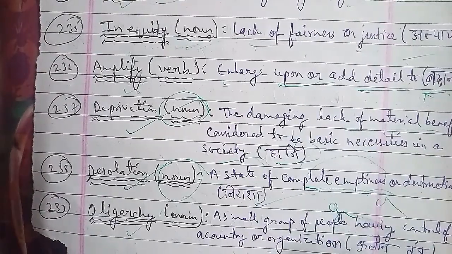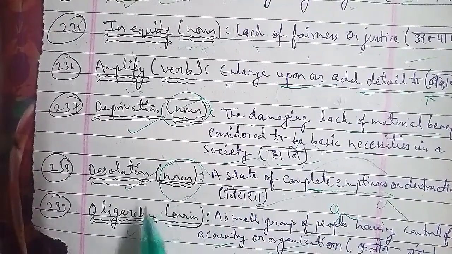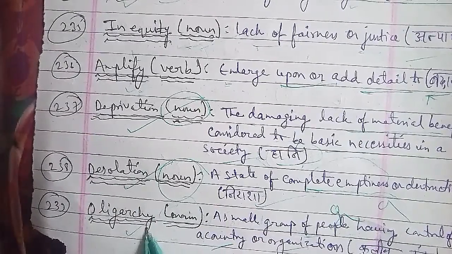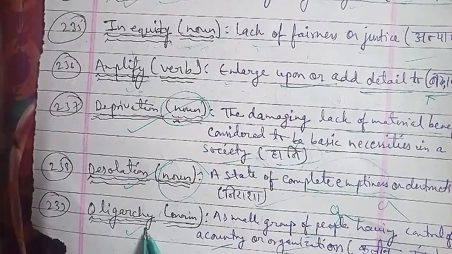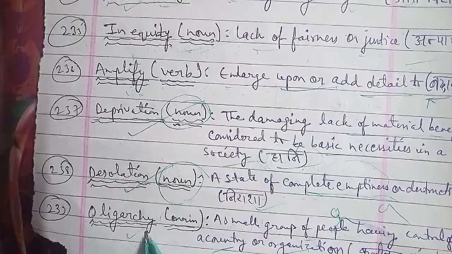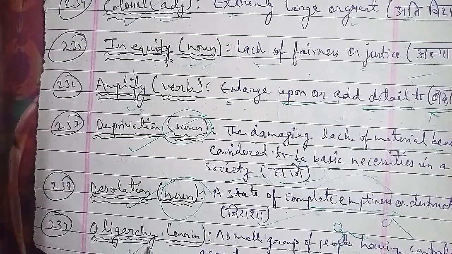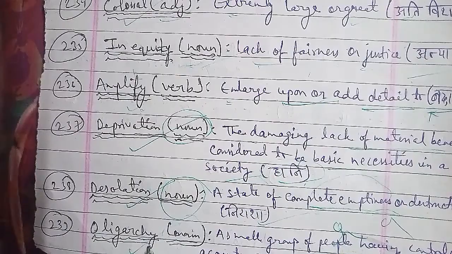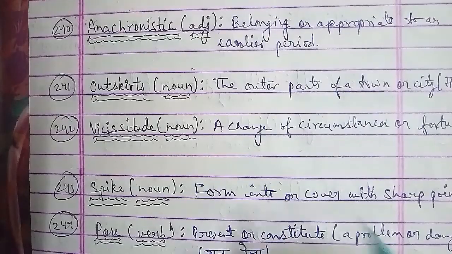Now moving on to the next one, the 240th word we have here is anachronistic. Anachronistic is a word that is used as adjective here. Anachronistic is word that is belonging or appropriate to an earlier period. That is something which is belonging to the earlier period, which is appropriate to the earlier period. For those we can use the word anachronistic there.